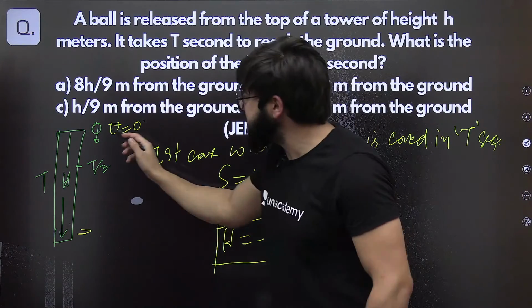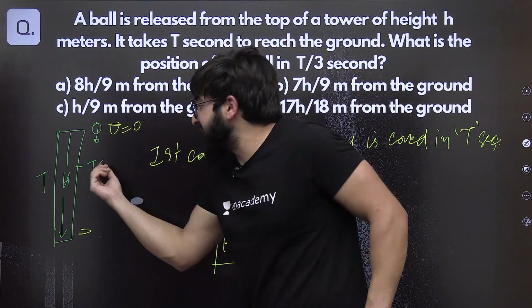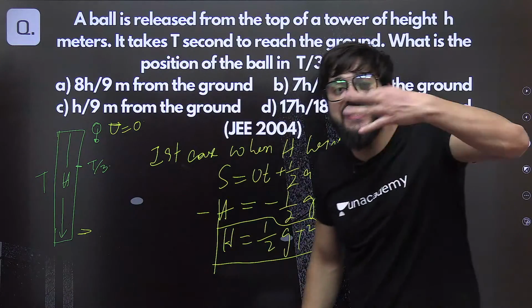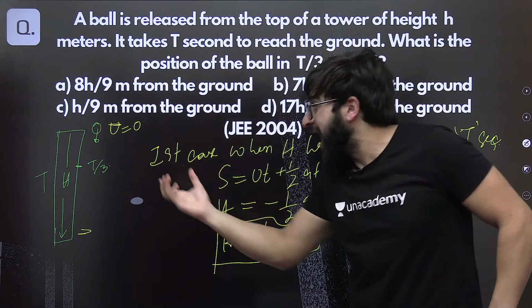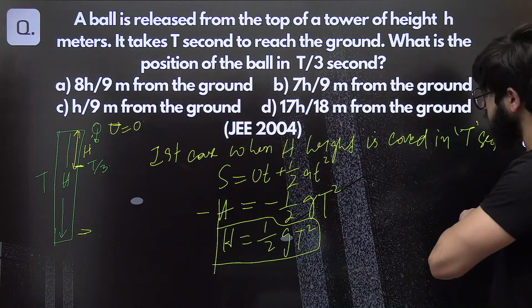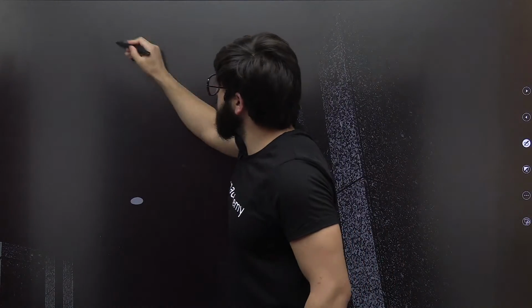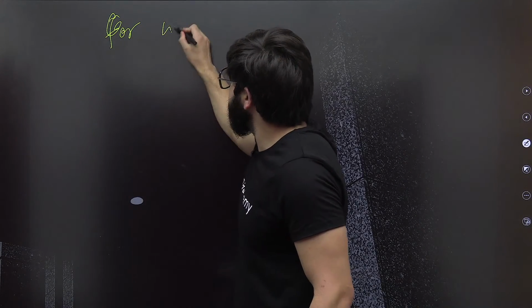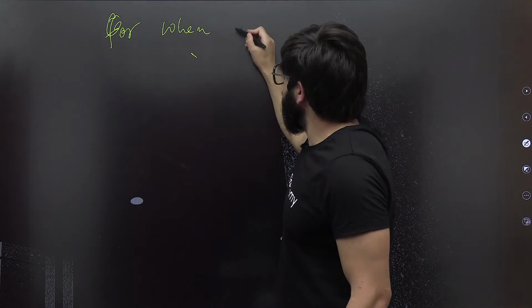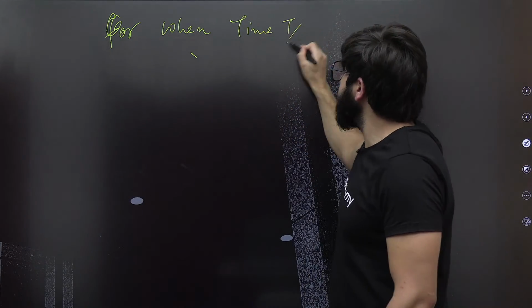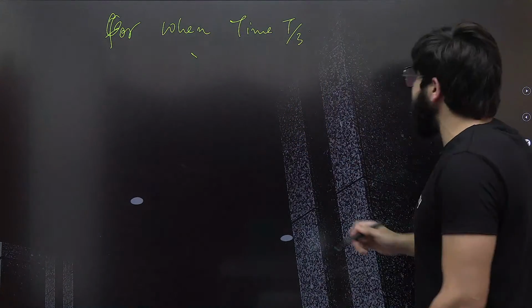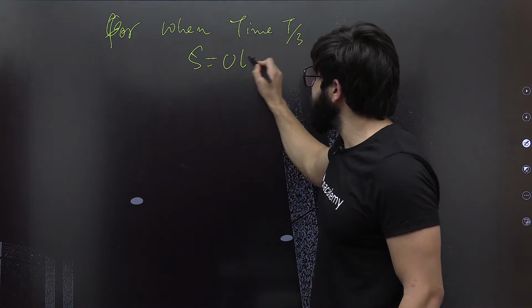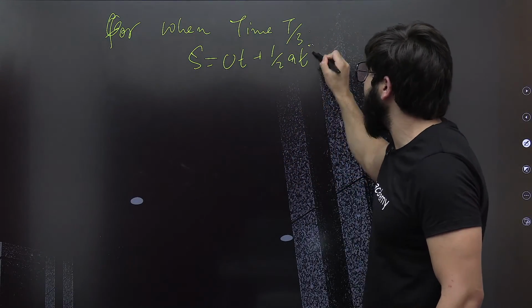Now it is saying that when the time is t by 3 seconds, at that point this is h dash. So can I use the same formula for the second case, when time is t by 3? Clearly, we can use s is equal to ut plus 1 by 2 at square.